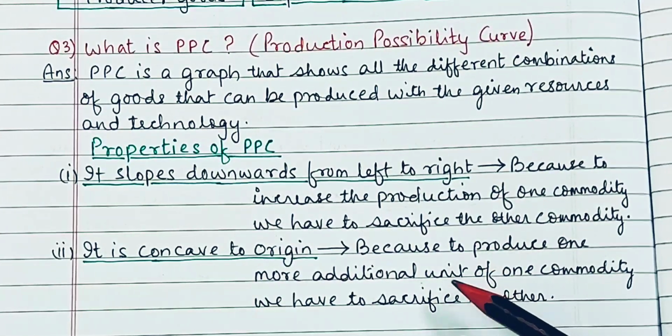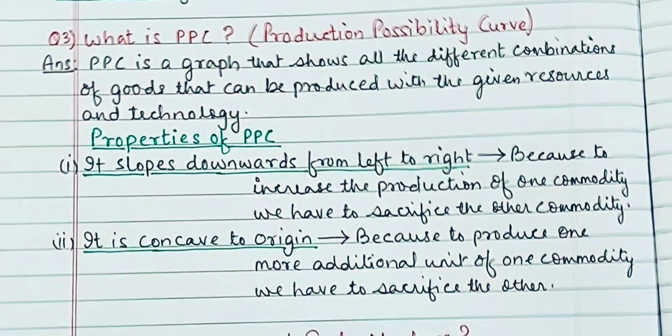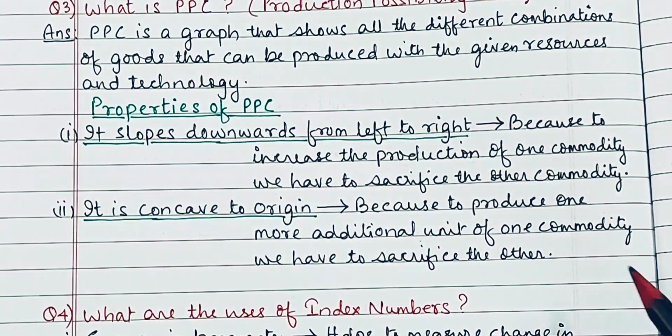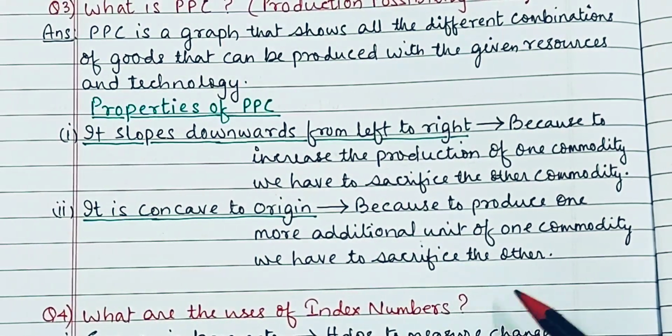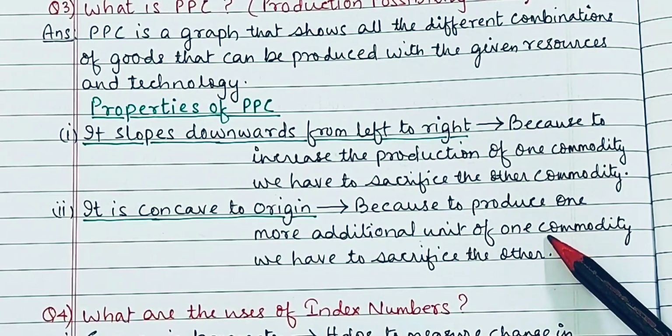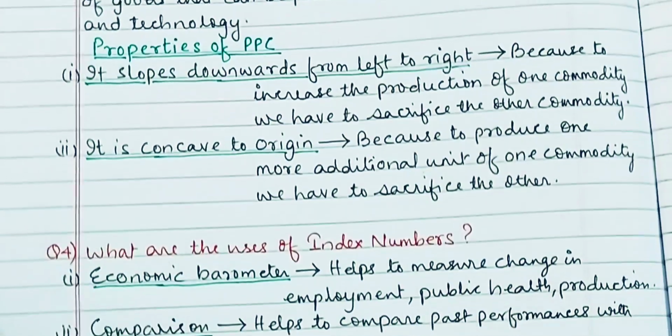And the second, PPC is always concave to origin. Why? Because to produce one more additional unit of a commodity, again you have to sacrifice the other. Basically it is based on marginal utility. Okay, let's move on to the next question.